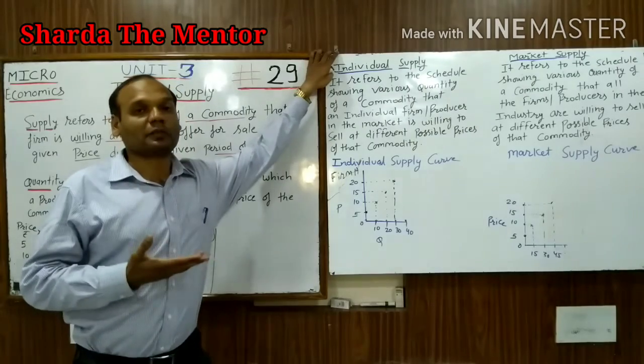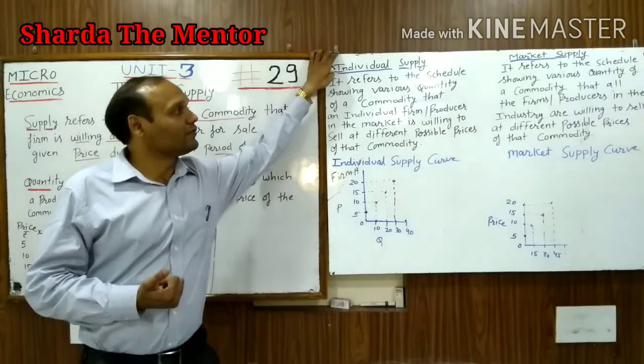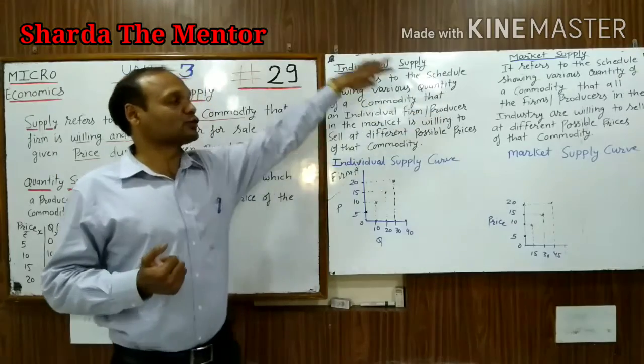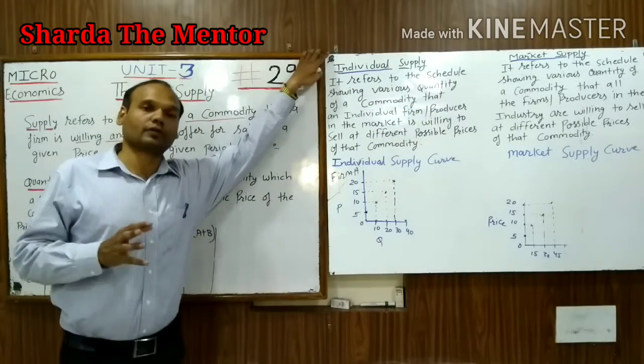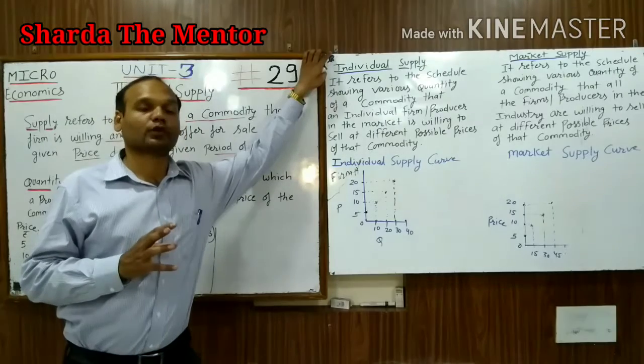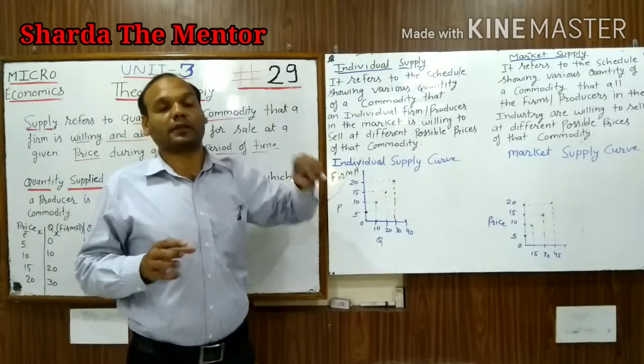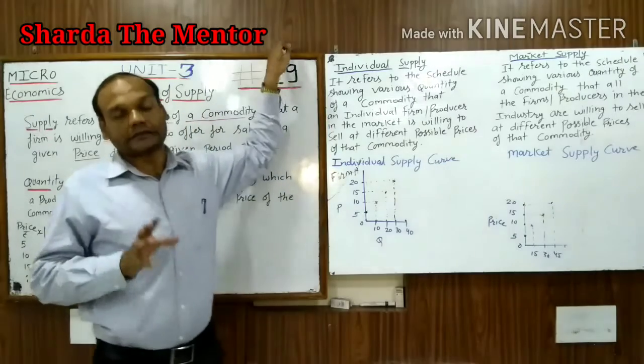And when we talk about market supply, it is a combination of all the firms, or we can say a schedule showing various quantities of a commodity that all the firms and producers in the industry are willing to sell at different possible prices of the commodity. When we talk about individual, it means we are talking about only a single firm.